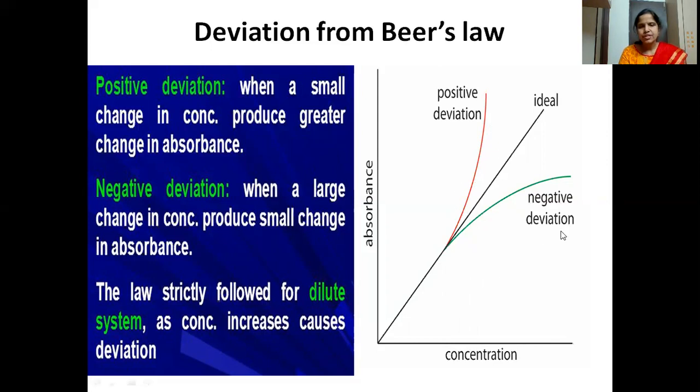For the negative deviation, as the concentration increases, the absorbance increases slowly. That gives rise to a negative deviation. That is the reason we need dilute solutions, because only dilute solutions give the exact straight line which passes through the origin.